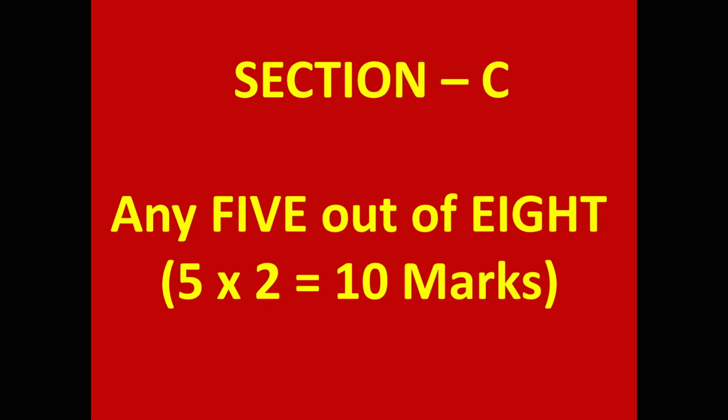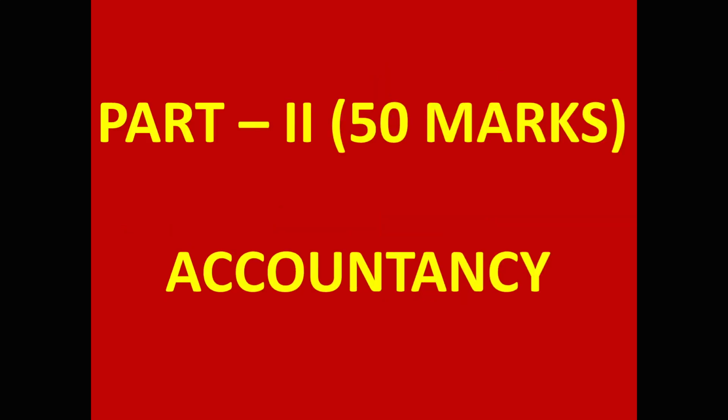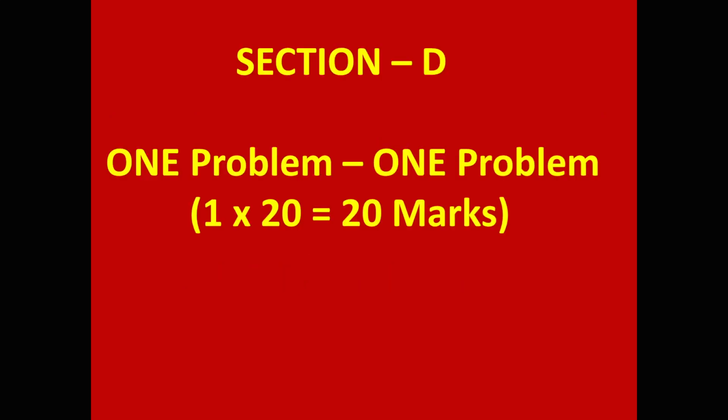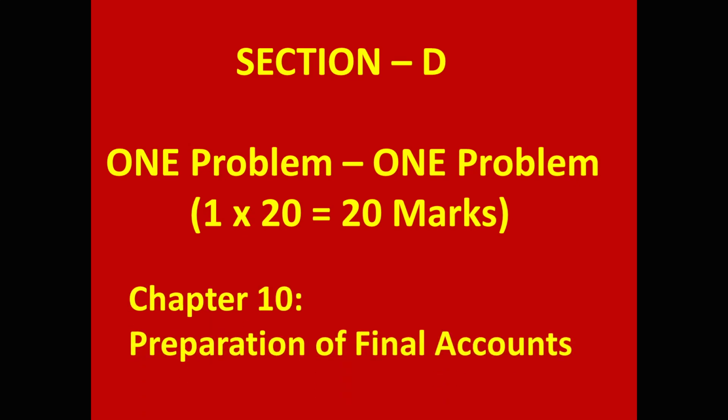Section C contains 8 questions. You have to write any 5. Each one is for 2 marks, 5 into 2, 10 marks. Part 1, commerce is completed. Now come to part 2, accountancy. Section D, one problem will be given. That problem you have to do, means there is no choice here. That problem is for 20 marks, and that problem comes from 10th chapter, preparation of final accounts.